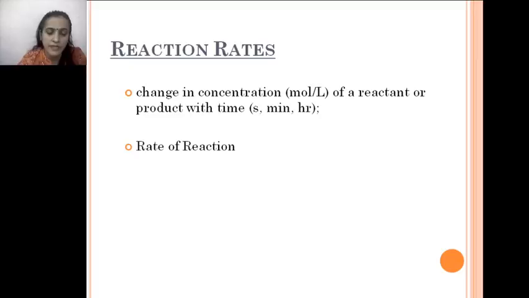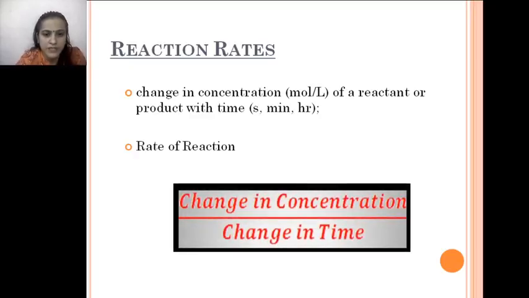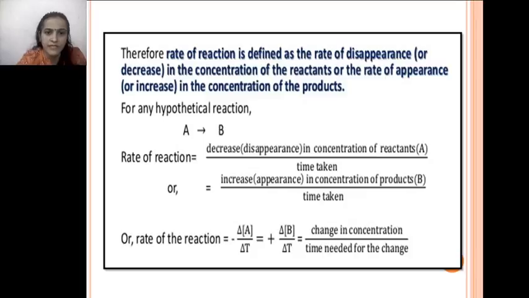Reaction rate is the change in concentration of a reactant or a product with time. Time can be in seconds, minutes and hours. So rate of reaction is given by change in concentration divided by change in time. As the reaction proceeds, we are dealing with a solution having a certain concentration, and the concentration is going to change with respect to time. This division formula will give us the rate of reaction.